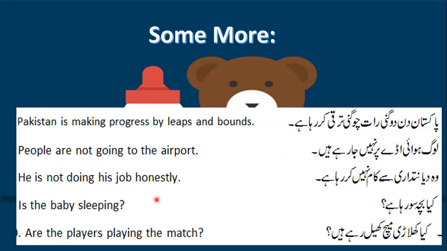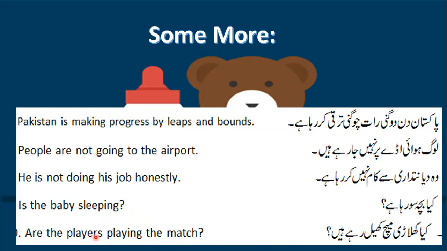Okay, क्या बच्चा सो रहा है? Now this is an interrogative one. Is the baby sleeping? Now see, my auxiliary verb comes in the front, and then I have my subject here, and then in the end I have my verb with the ing here, first form of the word. क्या खिलाड़ी मैच खेल रहे हैं? Are the players playing the match? It's an are here because players is plural. Okay, so are the players playing the match?